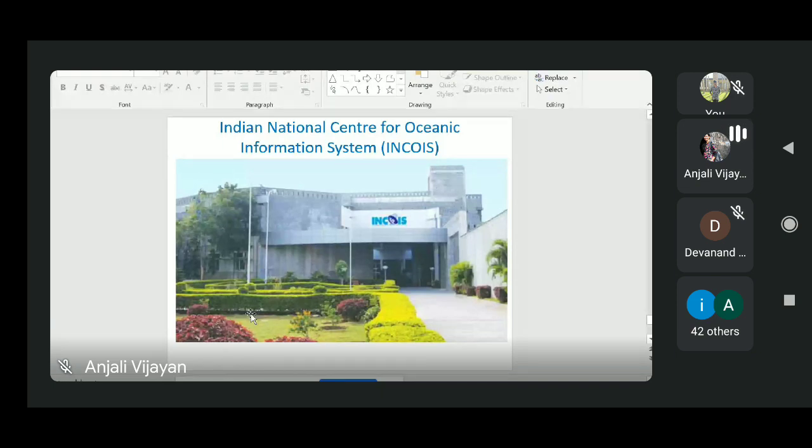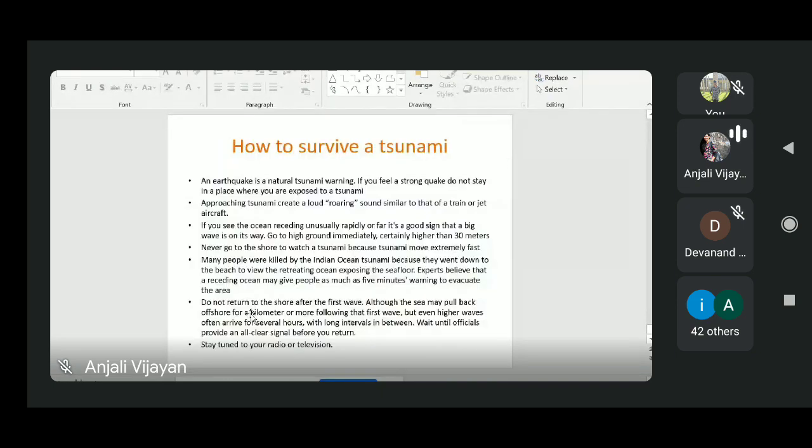Now we will move on to some survival techniques. If a tsunami happens, what do we have to do? Big earthquakes, or high magnitude earthquakes, normally cause a tsunami. If you are standing on a beach, in most cases you may feel severe ground shaking. That is an important warning sign. If this happens when you are in a beach area, the thing you can do is immediately leave the beach and move to a safe place like a higher elevation.